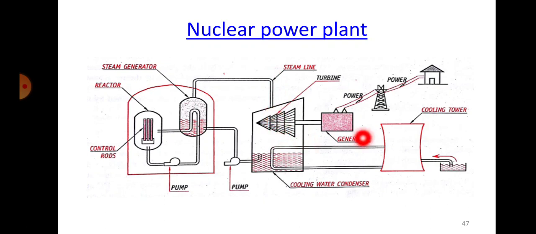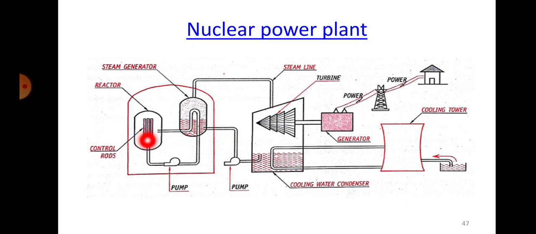when it comes down, the steam with the low pressure will be condensed here using a cooling tower, and that steam will be condensed back into water, and that water is again pumped back into the steam generator. So the water will be recirculating here all the time. Water will be converted to steam, runs the turbine, loses all the energy, is condensed and becomes water, and the same water is recirculated back into the steam generator. Again it becomes steam, again runs the turbine, again gets condensed, and this cycle continues.